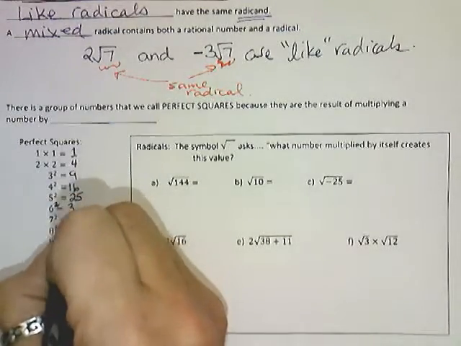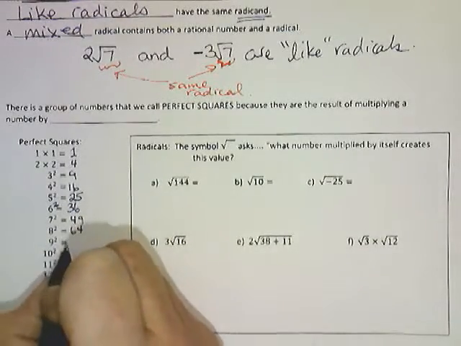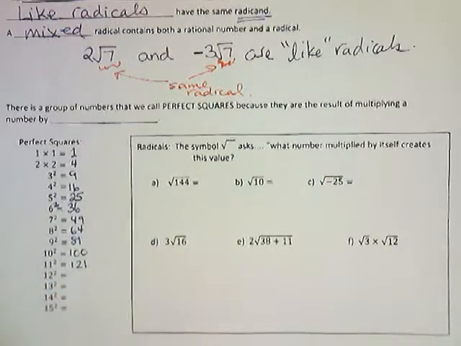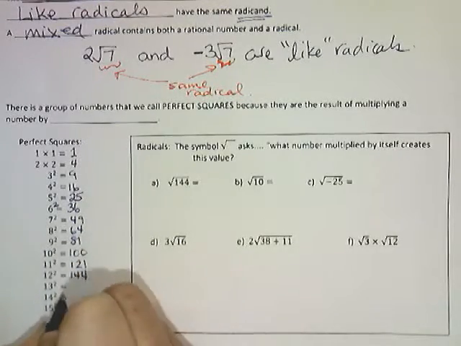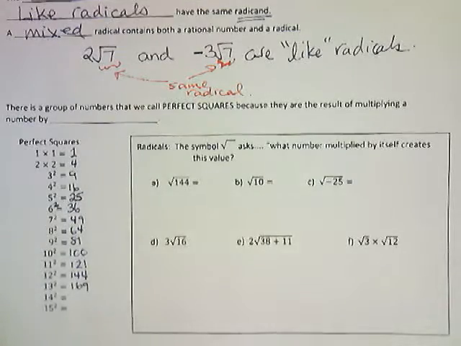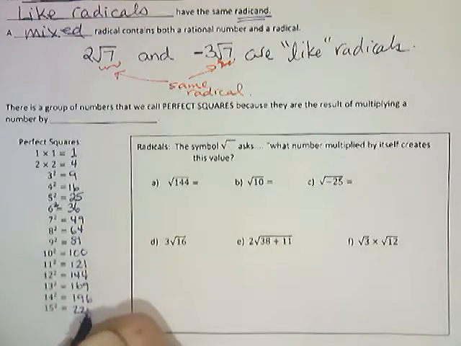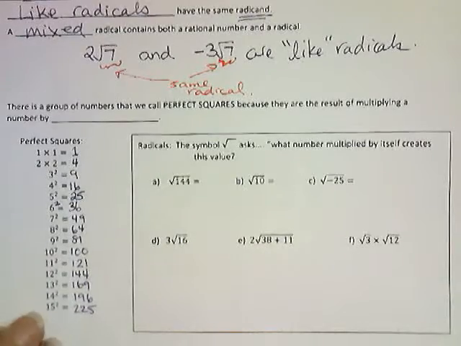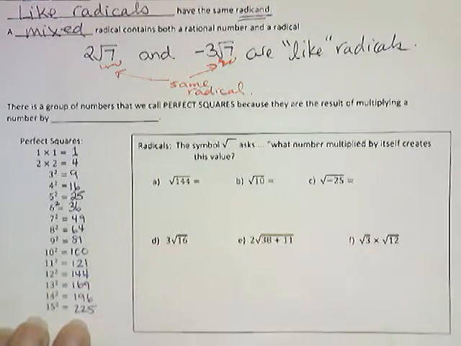That should be 6 squared. 7 squared is 49. 8 squared is 64. 9 squared is 81. 10 squared is 100. 121 is 11 squared. 144 is 12 squared. 169 is 13 squared, 14 squared, 196, and 225. We can continue going, but that's the list that you would be expected to have mentally as all of the possible perfect squares with nice whole number square roots.